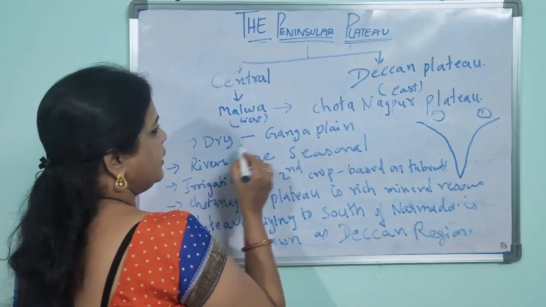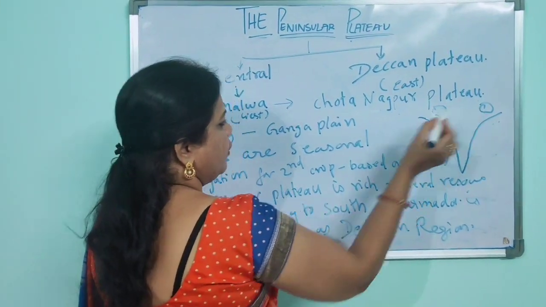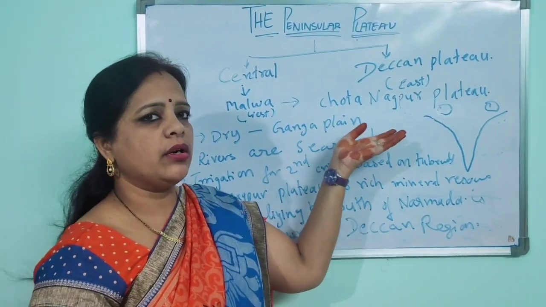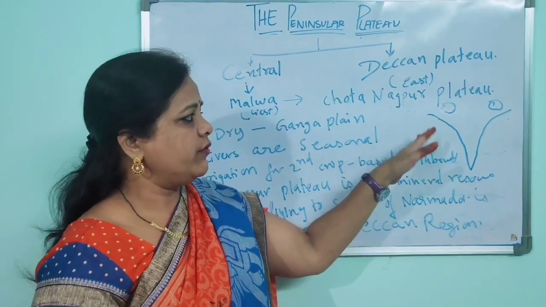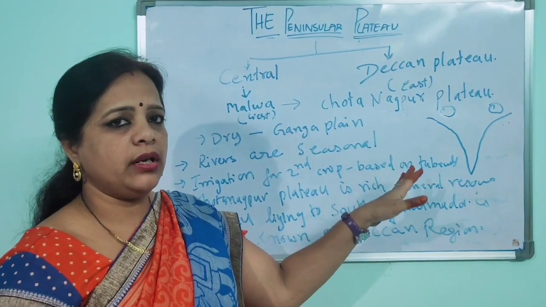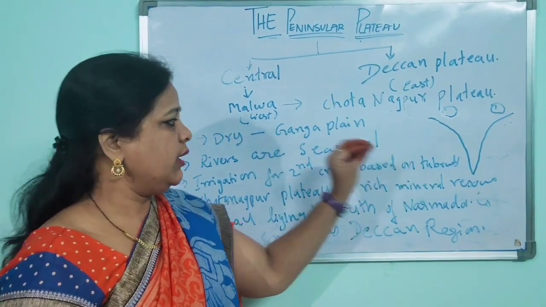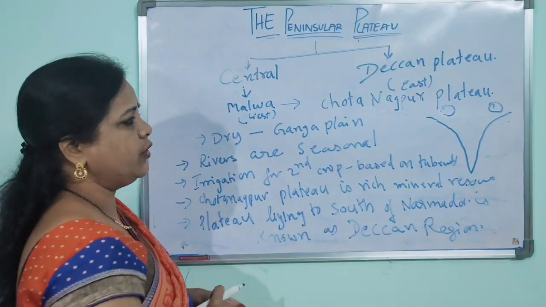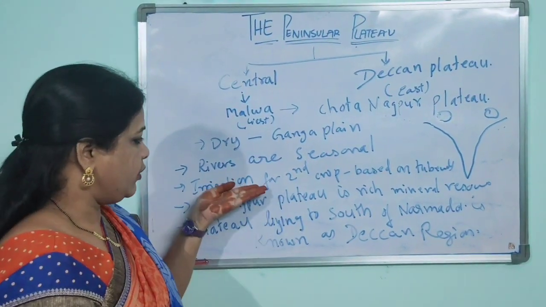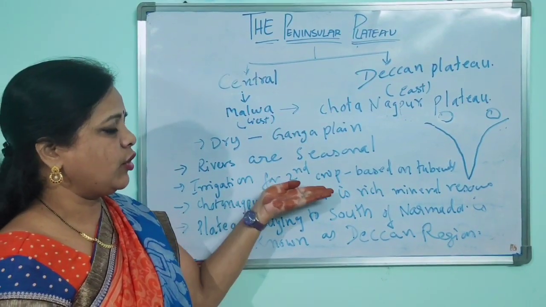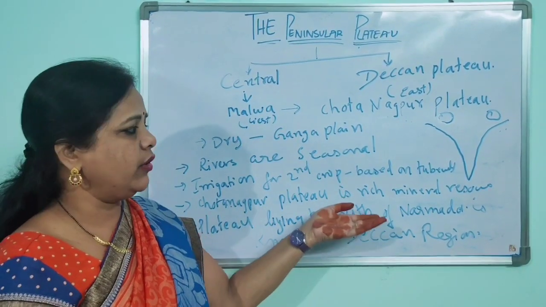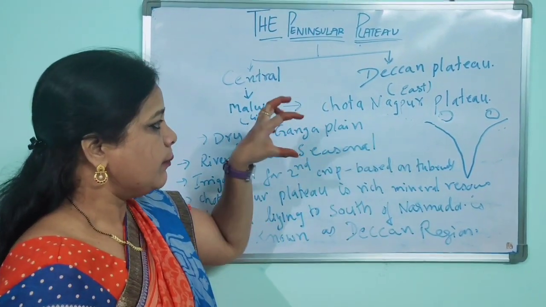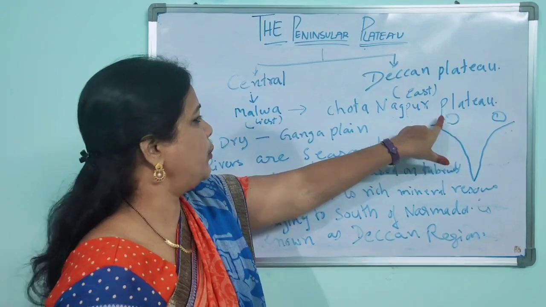These two plateaus are dry areas where you don't have a proper river flowing, and those rivers are not perennial. Only with the help of tube wells and groundwater level do they do the irrigation. The irrigation for the second crop is completely based on your tube wells and the underground water. I am talking about the plains of Chota Nagpur and the Malwa Plateau.